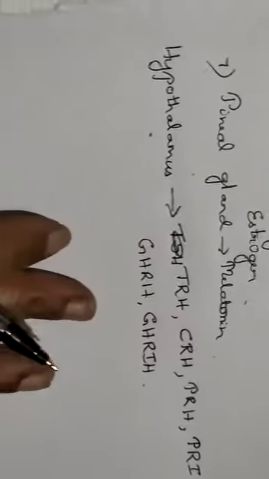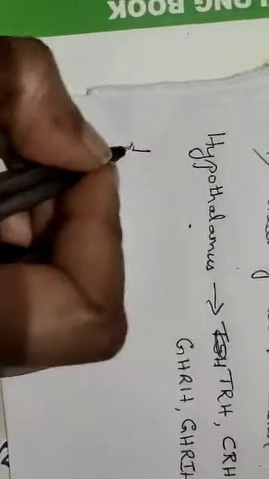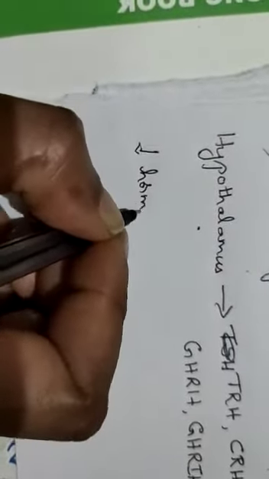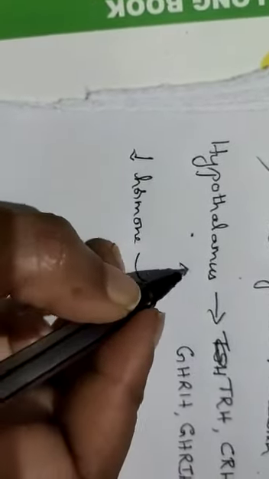The reason is whenever there is a decrease in hormone level, this will stimulate the hypothalamus.